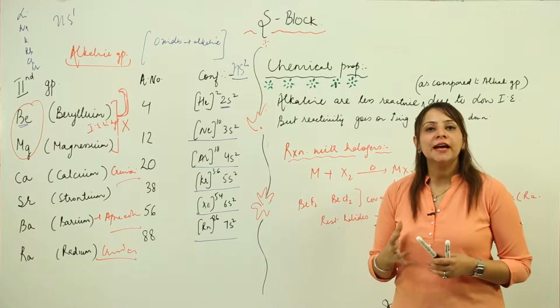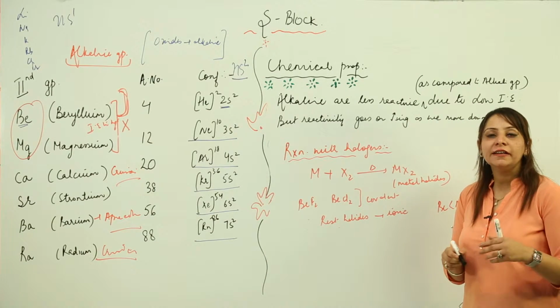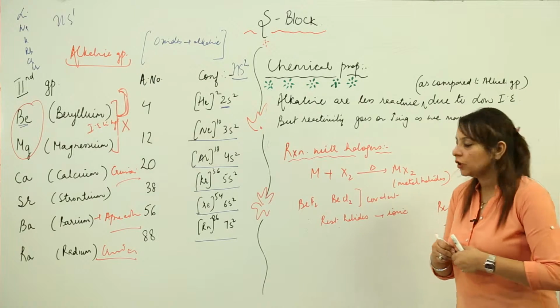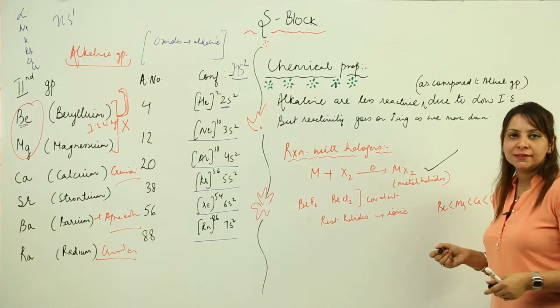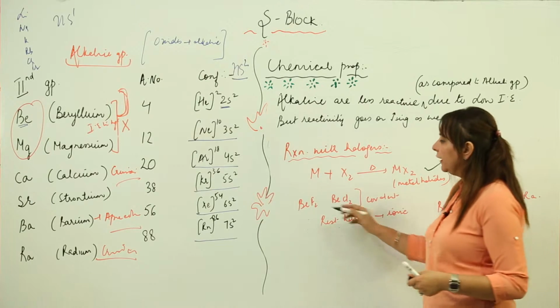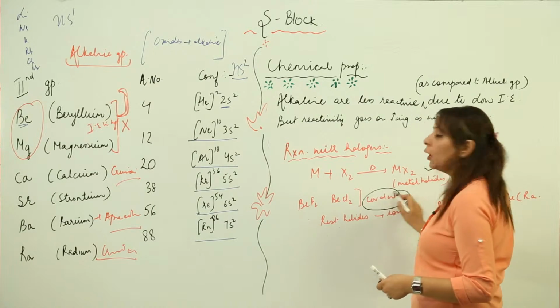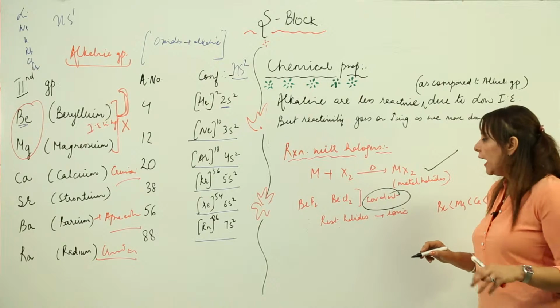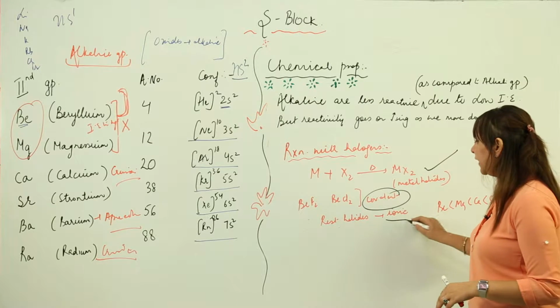Alkaline earth metals actually react with halogens also, but they react on heating, that means at high temperature, forming their respective halides. So we have seen that beryllium fluoride and beryllium chloride are somewhat covalent because of the small size, but the rest of the halides are actually ionic.